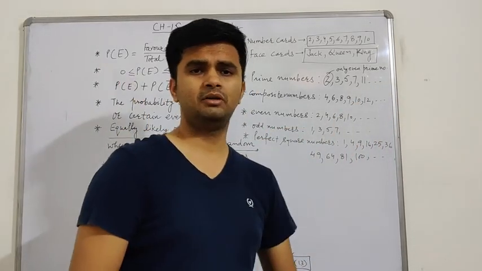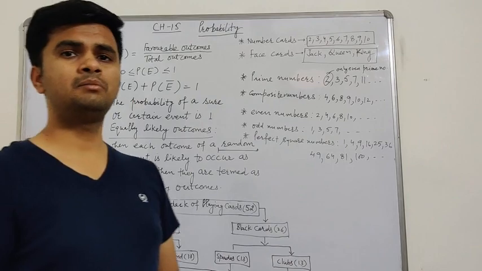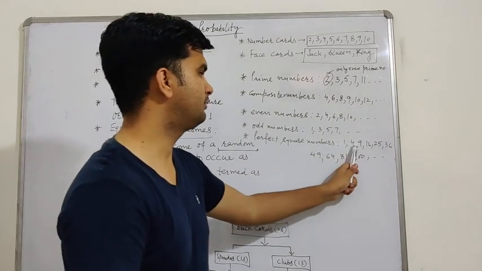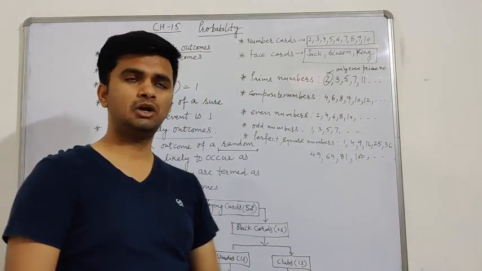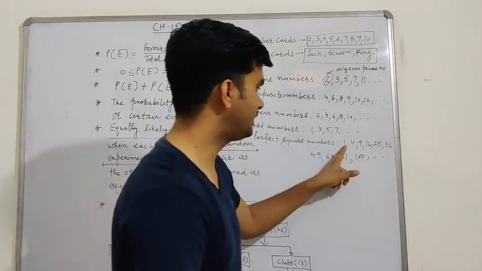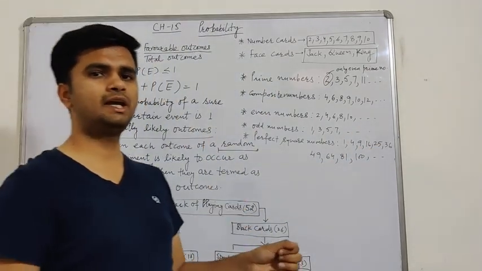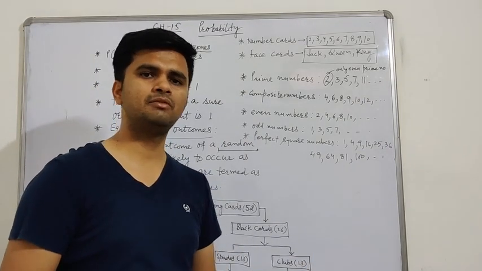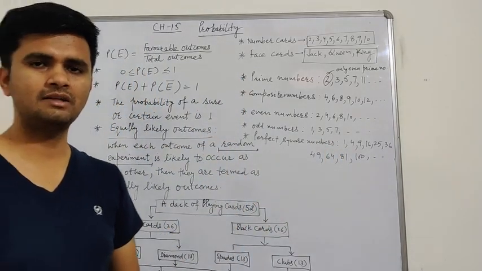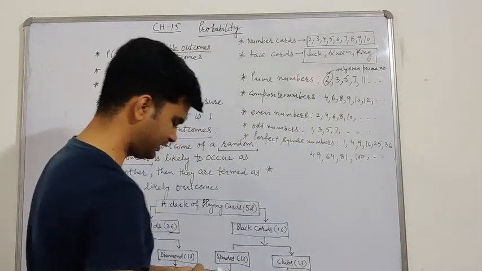And for perfect square numbers, a question can come: find the probability of getting a perfect square number numbered from 1 to 30. Now from 1 to 30, the perfect square numbers are 1, 4, 9, 16, 25. So total outcomes are 30, right? And favorable outcomes: 1, 2, 3, 4, 5. 5 are in our favor. So the probability of getting a perfect square number numbered from 1 to 30 is 5 by 30. This will be your answer. Hopefully it is clear to you. Then come to the next point.